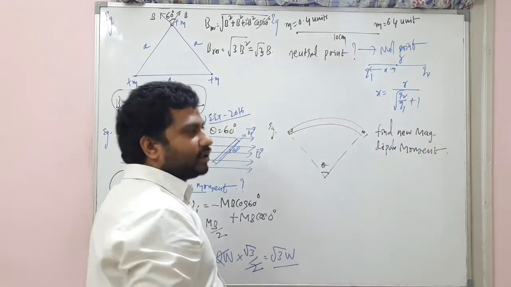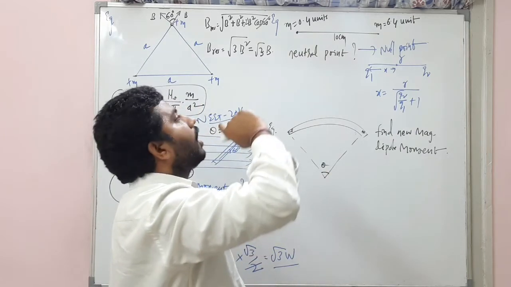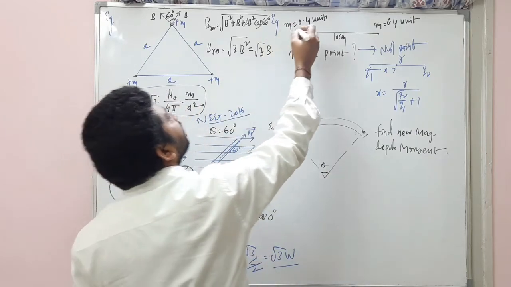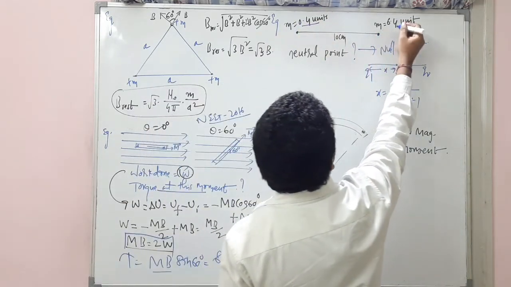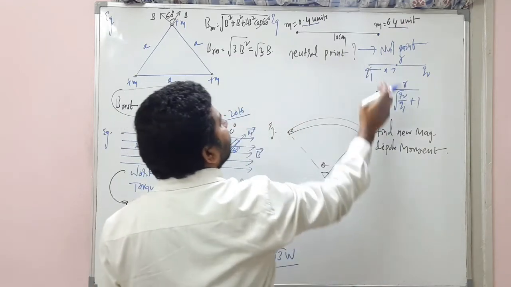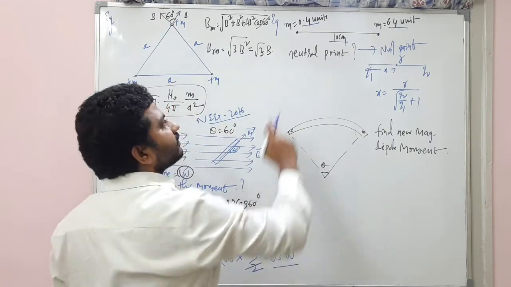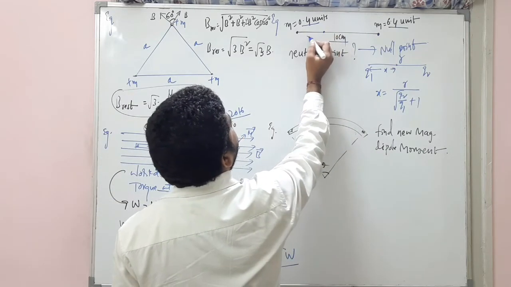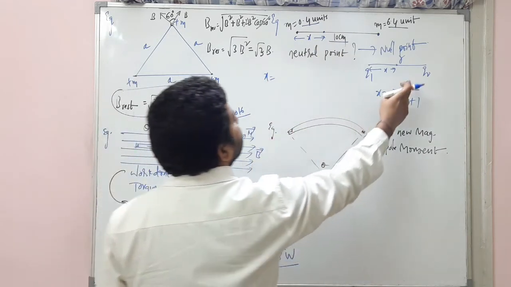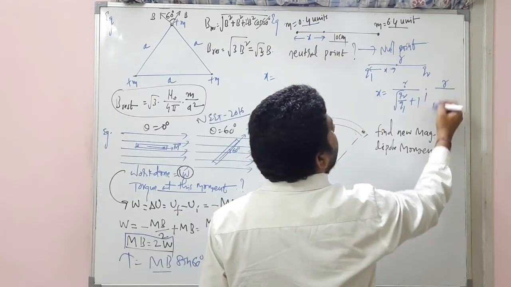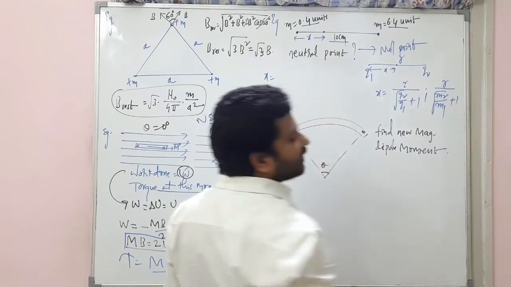The same way, there is a magnetic dipole with pole strengths 0.4 units and 6.4 units, like charges Q1, Q2, separated by a distance of 10 centimeters. Somewhere here the neutral point will be. So what is that neutral point? X is equal to the same amount: R divided by root of second pole strength by first pole strength plus 1.